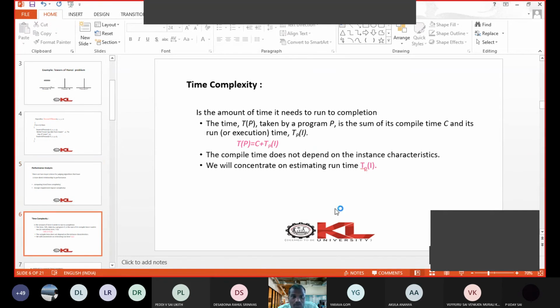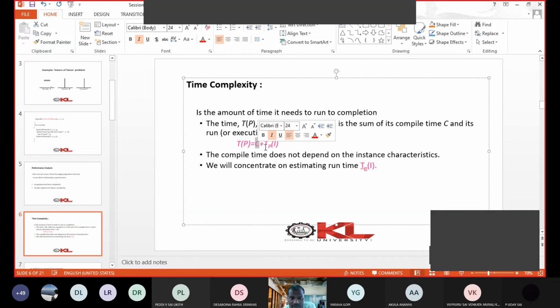Now we will see how this time complexity is estimated. The time complexity is the amount of time it needs to run to completion. It is represented using T of P, the time taken by a program. It is a combination of two things: one is C, the second one is TP of I.